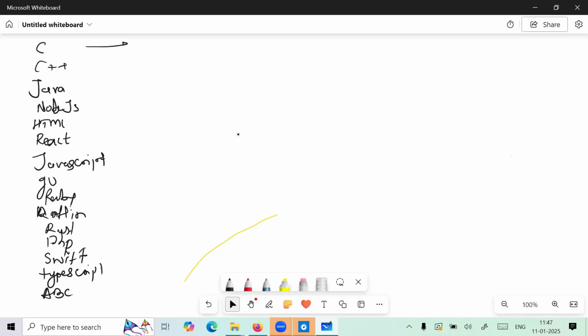So what is the nature of C language, guys? First of all, we have to discuss what is the nature of C language. C language is nothing but a functional procedure oriented language. Yeah, this is the nature of C language, guys. Already I said that in the programming world there are four kinds of programming languages. So the first one is a functional procedure oriented language, guys.